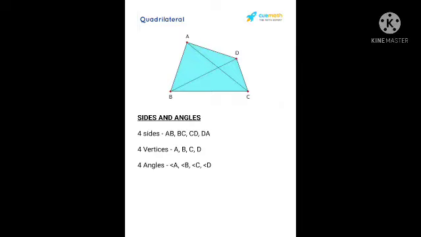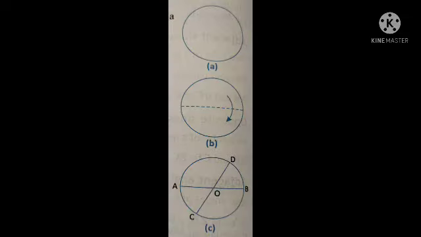Okay, you understand the topics. All of you draw the figure of a quadrilateral and write it down in your notebook. Now we are moving to the next topic. The next topic is circles. So all of you write down the heading circles and draw a circle as shown in the figure.